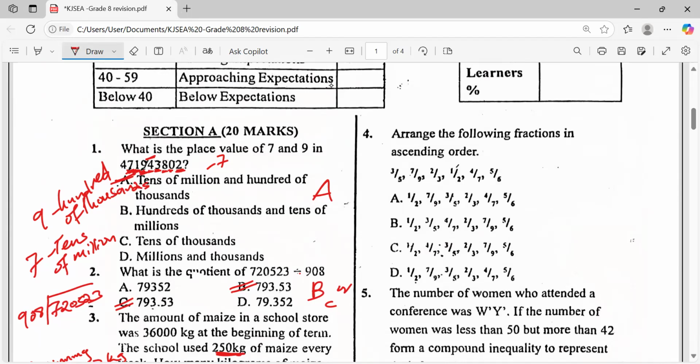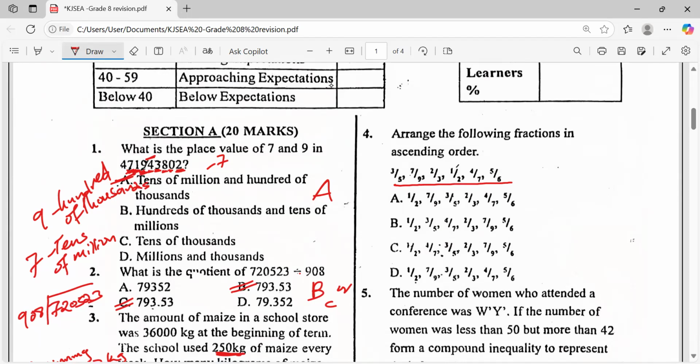Very good. We are starting from the lowest to the highest, isn't it? Or from the smallest to the biggest. Now, we've been given these fractions: 3/5, 7/9, 2/3, 1/2, 4/7, 5/6.